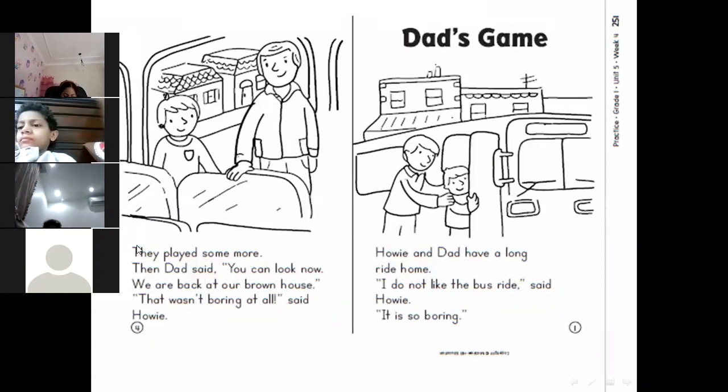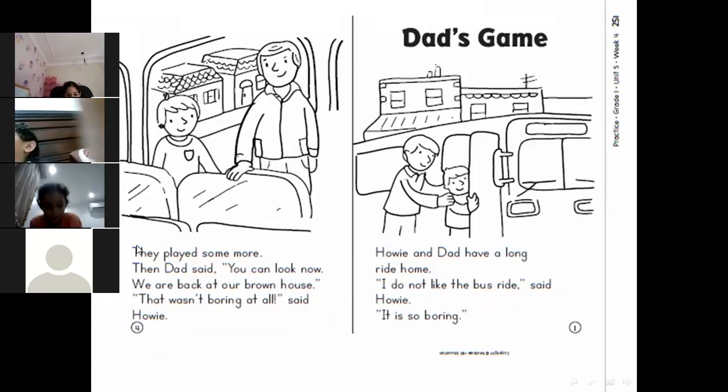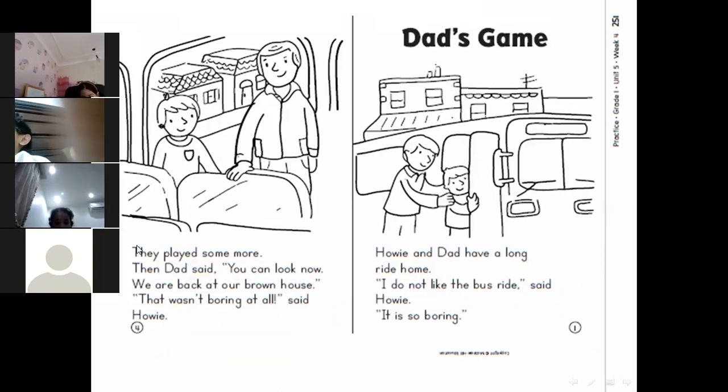Now page number 4. They played some more, then Dad said, "You can look now. We are back at our brown house." "That wasn't boring at all," said Howie. So here we have a problem and a solution.